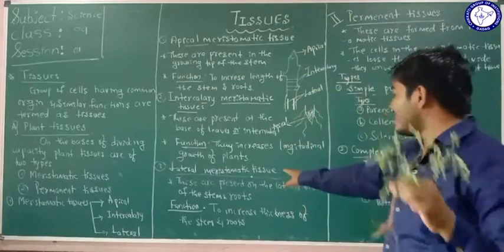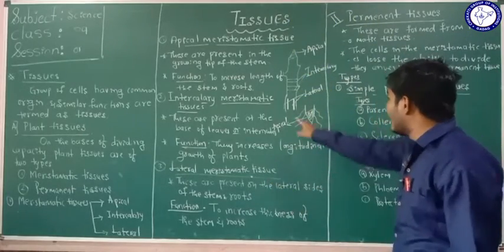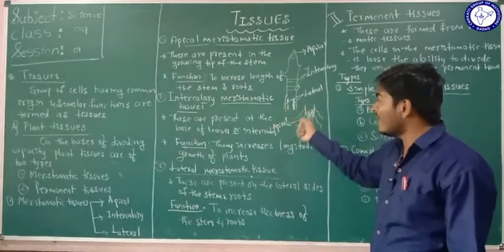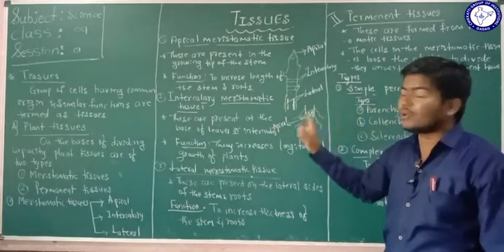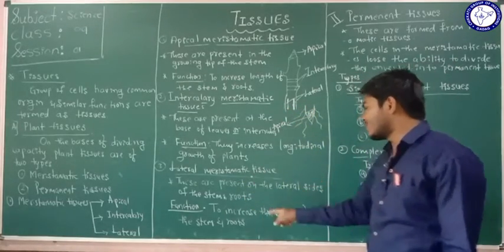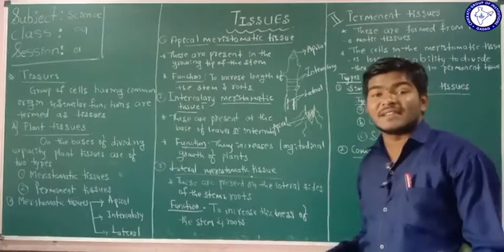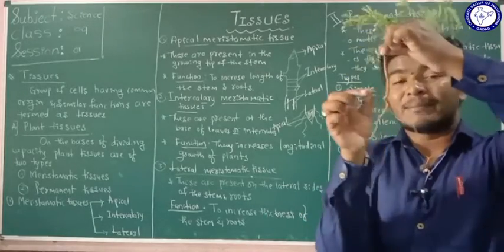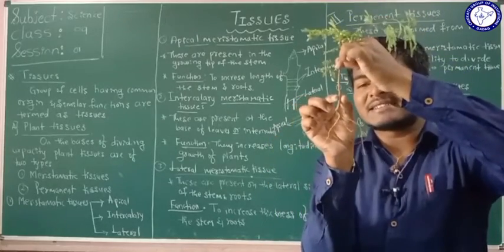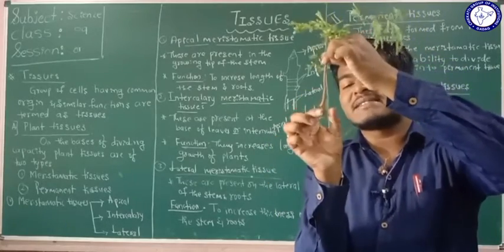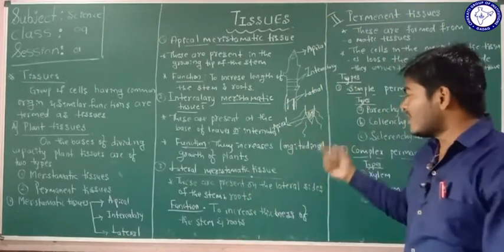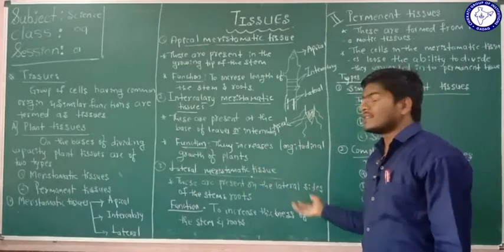So the lateral meristematic tissues are present on the lateral sides of the roots and the stem. And the function of the lateral meristematic tissue is to increase the thickness of the stem and to increase the thickness of the root. These are the functions of the lateral meristematic tissue.